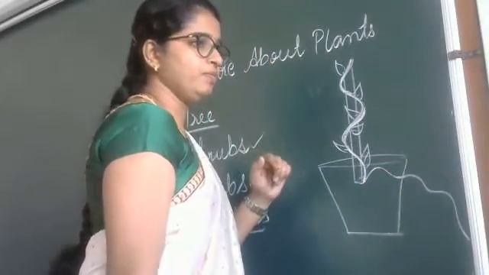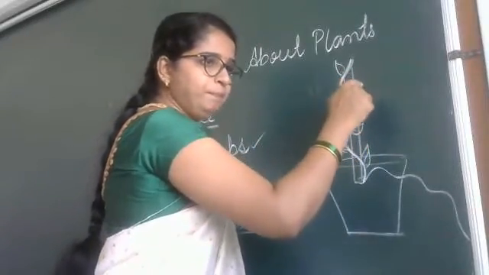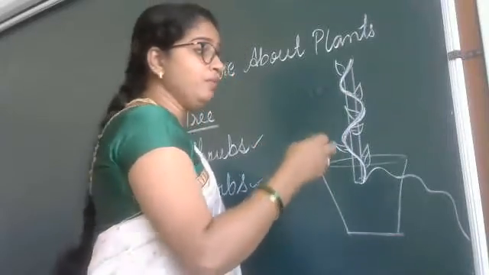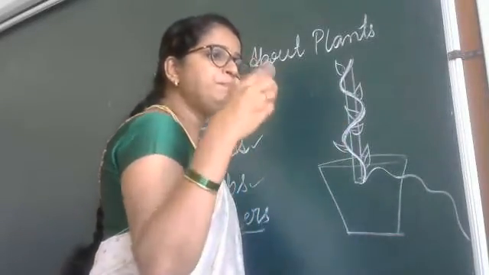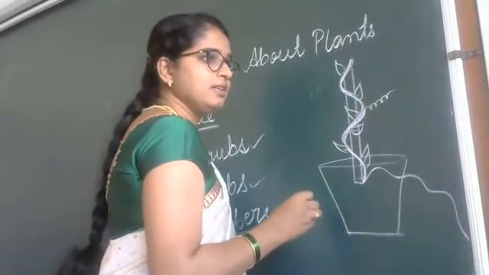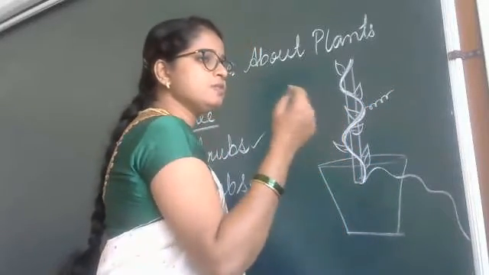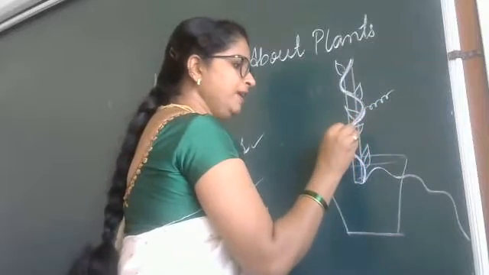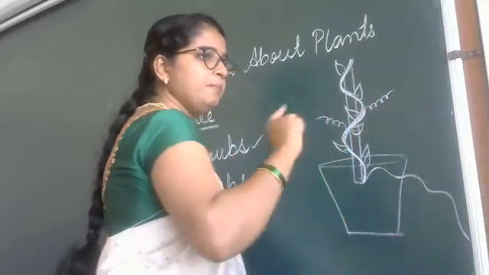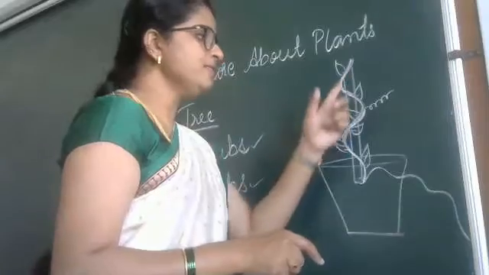It needs a support. And you can observe one more thing. When it grows upright with the help of some other stick, plant or wall, it also has a spring type of something. You can say that is a small stem. From the stem, a spring type of thing comes out. It also gives support to this plant.